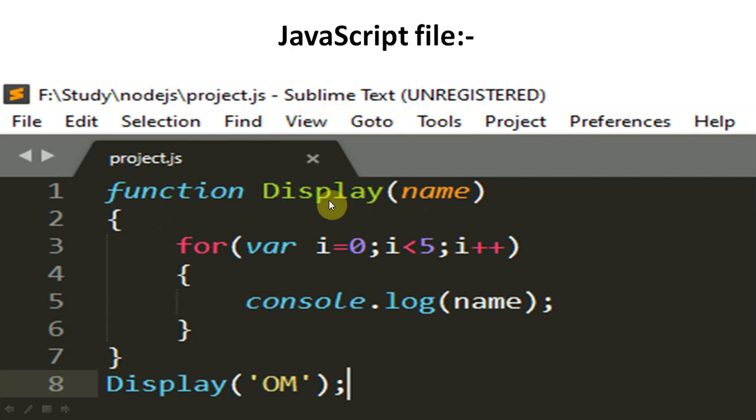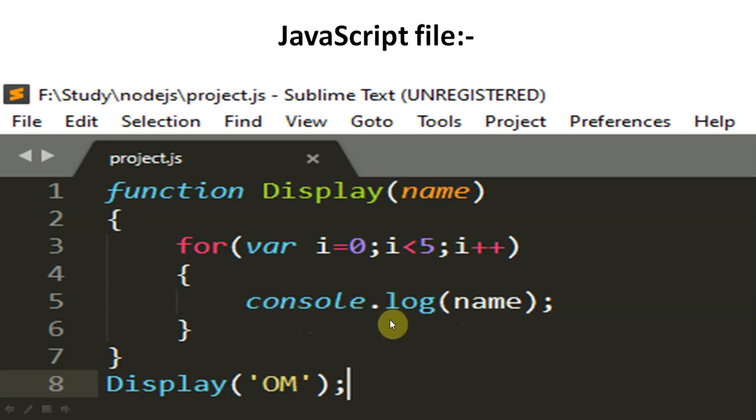Inside this function we have one argument, name, and we write a for loop with variable i equals 0, i less than 5, and i plus plus. So the loop will run 5 times, and 5 times it will display. console.log will print the value, like System.out.println.